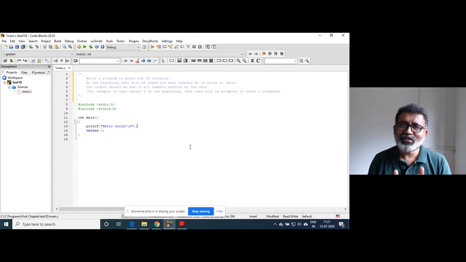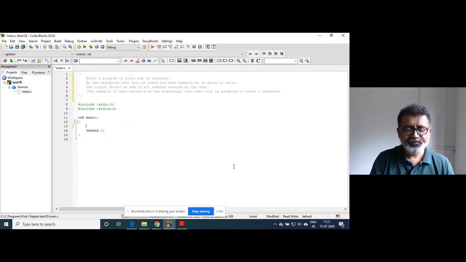So in the program itself, you mentioned how many times, like in the earlier program, we wanted to execute that part of the code 3 times. So we put the condition i is less than or equal to 3. Here, one step ahead. How many times the loop is going to be executed, that user will decide. So how can we design that? I will declare one variable as number.